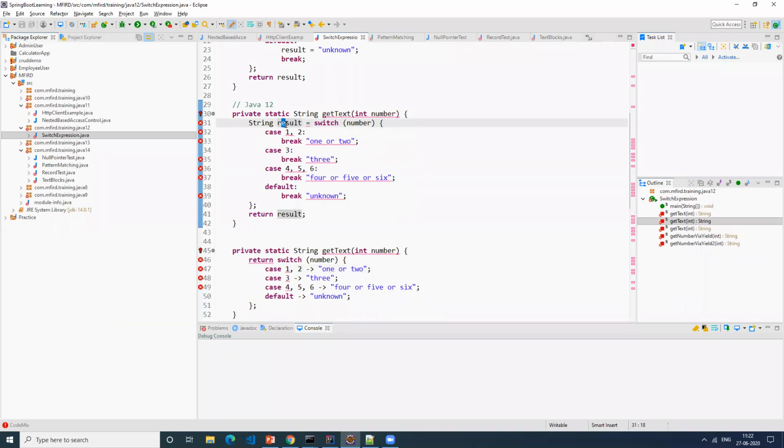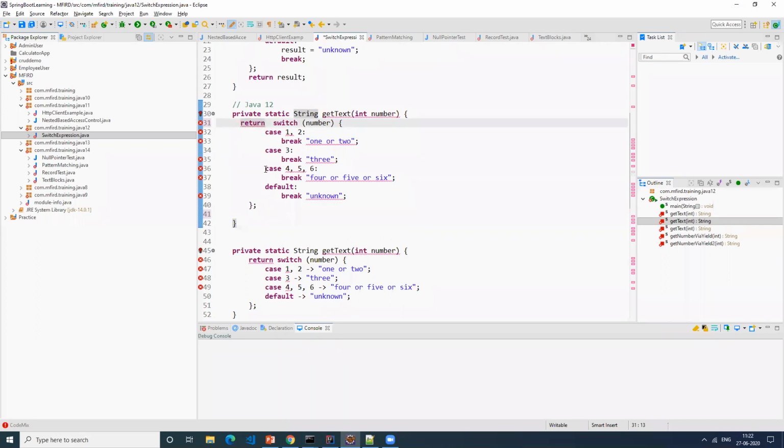Exactly, you're returning it again, but you're already returning something from the case itself. Then why do we need to return that result? You mean this one? Yeah, should we do it like this, or will it work even without that? This will work.